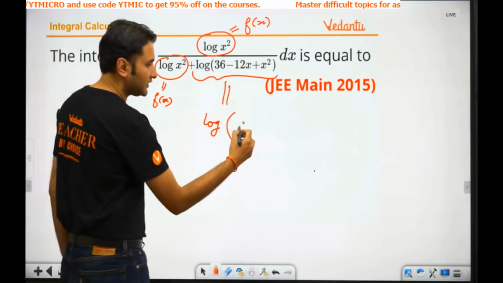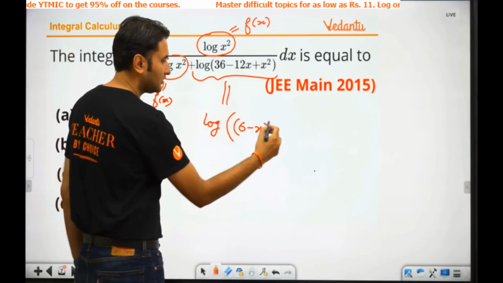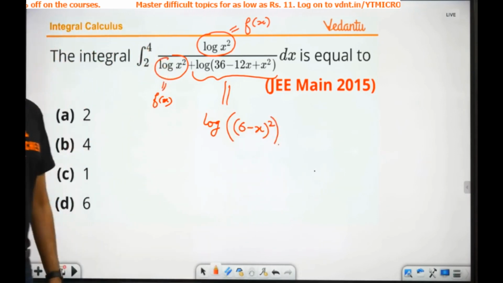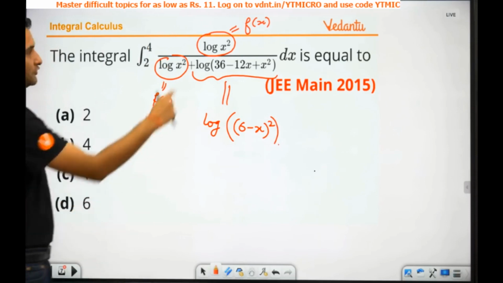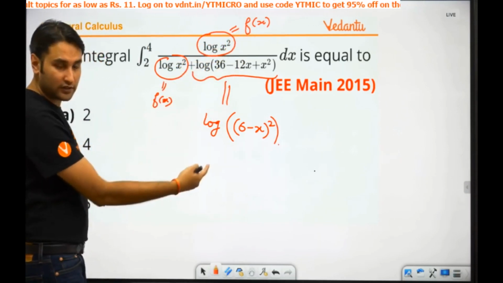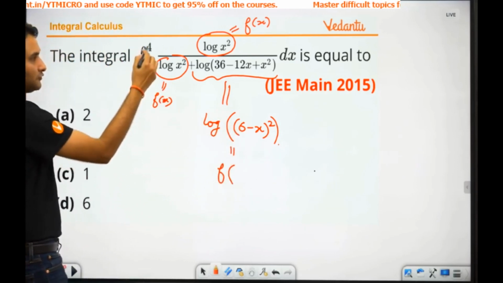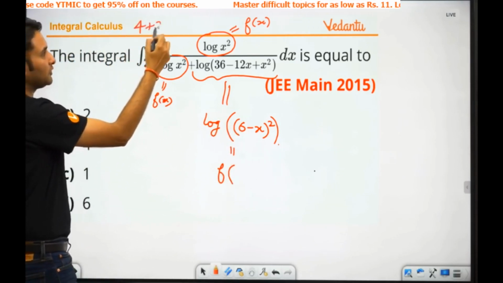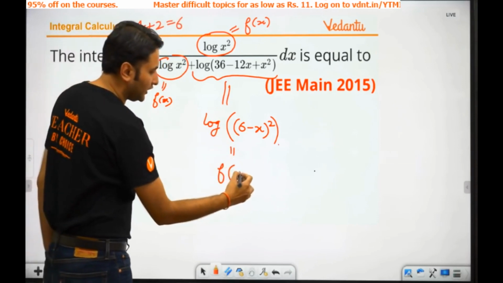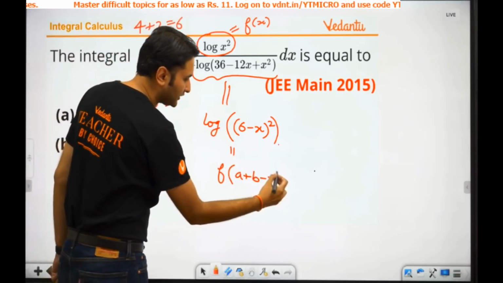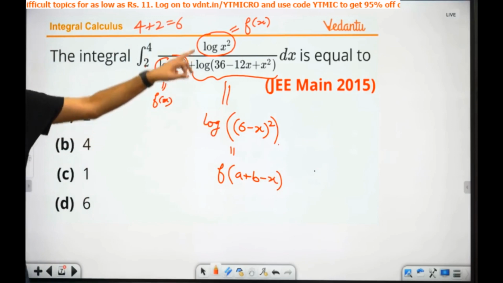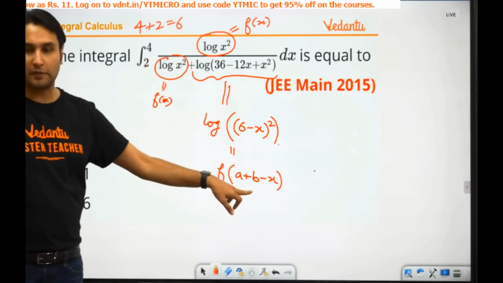It is (6 minus x) whole square. Yes or no? You can write it like this. So if f of x is log of x square, this is nothing but f of, what is 6? 4 plus 2 is 6, right? So how much is this? f of (a plus b minus x). That's it. Standard format, f of x upon f of x plus f of (a plus b minus x).